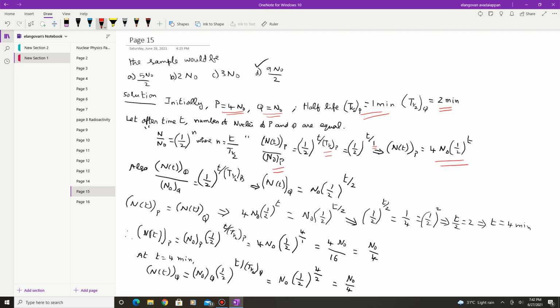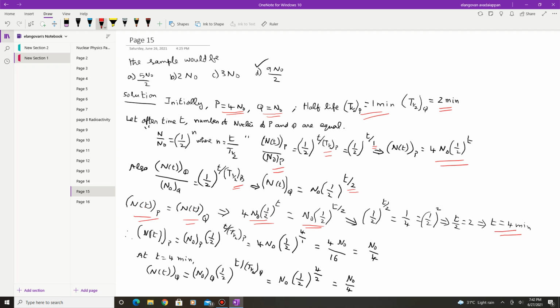For another sample Q, N of t for Q divided by N0 of Q is equal to half to the power t divided by t half of Q, and this is given as t half of Q is equal to 2 minutes. Therefore N of t of Q is equal to N0 into half power t by 2, and now these two are equal. N of t for P is equal to this, at time t both the numbers are equal. So now let us equate the two numbers, and if we solve this one, you find that t is equal to 4 minutes.